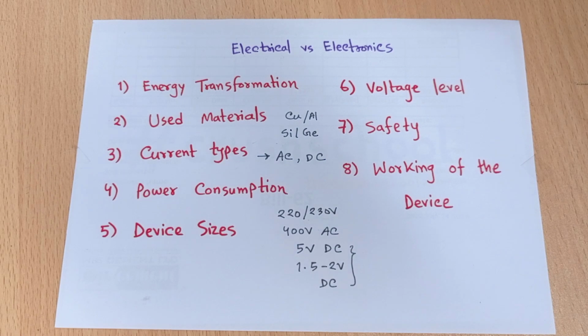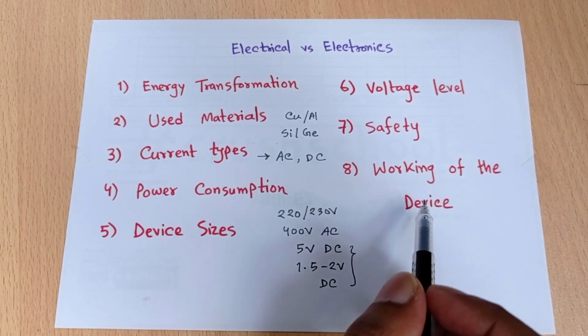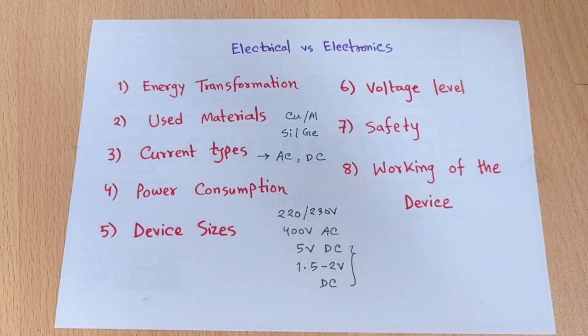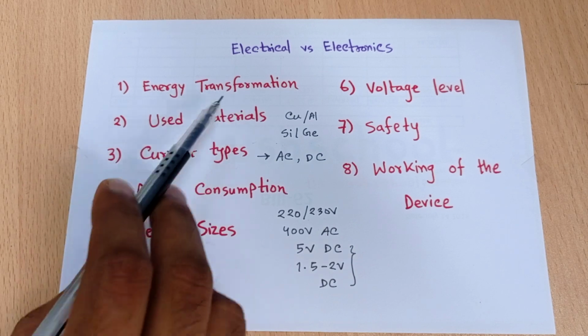Working of the device means how the electrical device works and how the electronics device works. In an electrical device, they can transfer energy from one format to another format. Suppose we apply electric energy on a bulb, it can easily transfer it into heat energy and light energy. If we apply electric energy on a motor, it can convert electric energy to mechanical energy. So the working of the device is very high in electrical devices, because they work in terms of energy transformation.